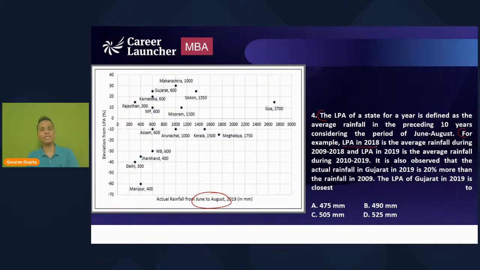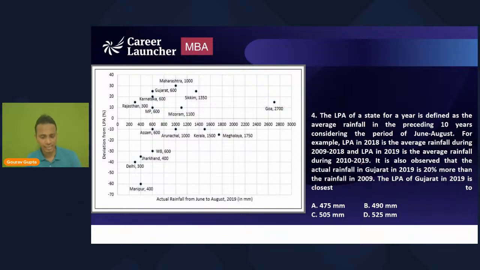They have given an example as well. The LPA of 2018 is the average rainfall during 2009 up till 2018. So 2009, 10, 11, 12, 13, 14, 15, 16, 17, 18. These are the 10 years, so the average of 10 years. So LPA of 2018 is the average from 2009 up till 2018, and LPA of 2019 is the average for 2010 up till 2019. Okay, so this is how they have defined the LPA.